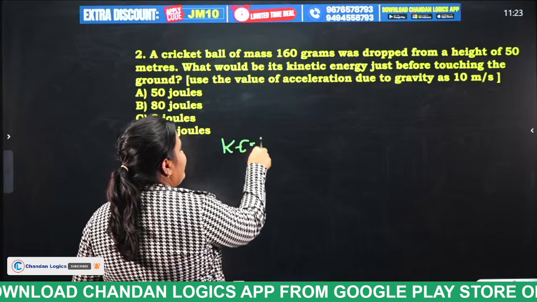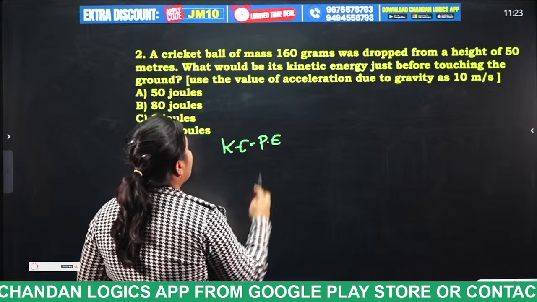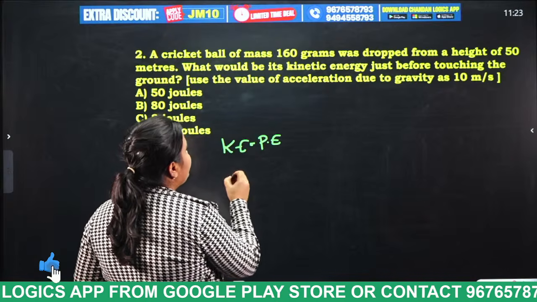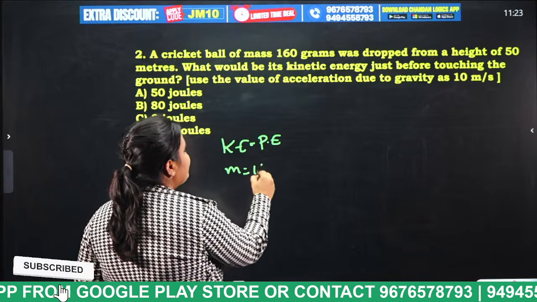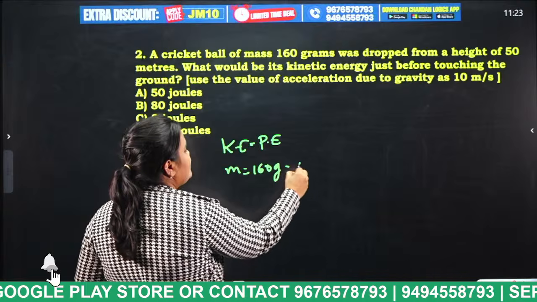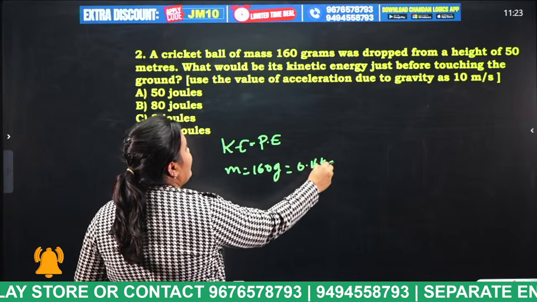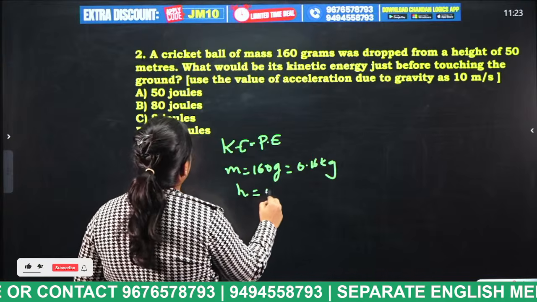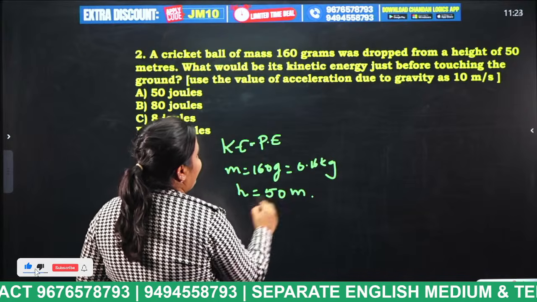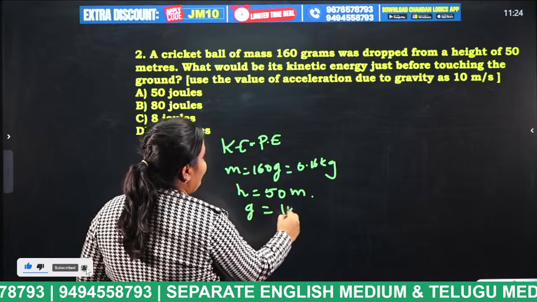Kinetic energy will be equal to potential energy. So what are the given values, students? Given mass is equal to 160 grams, that is nothing but 0.16 kg, and height is equal to 50 meters, and finally g is equal to 10 meters per second squared.